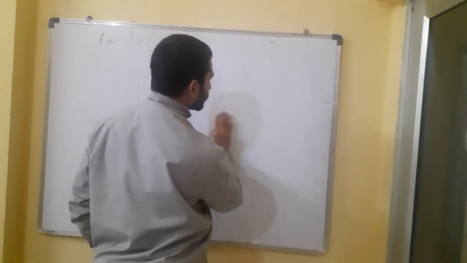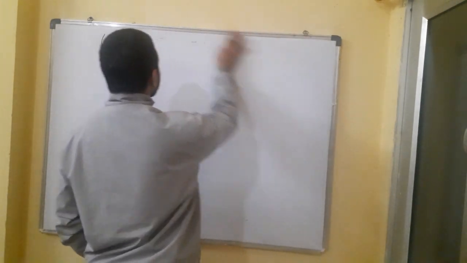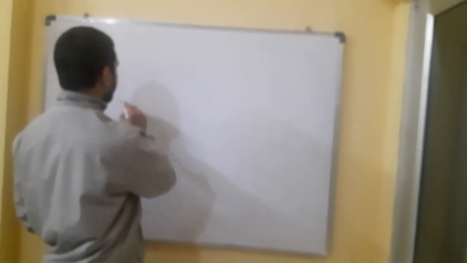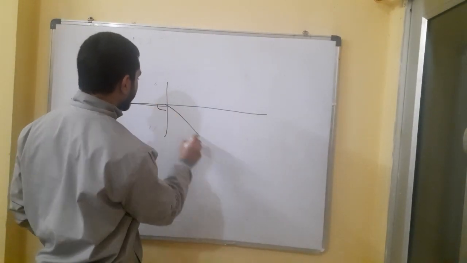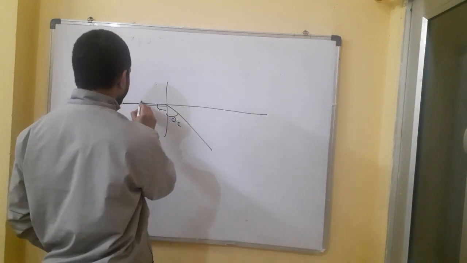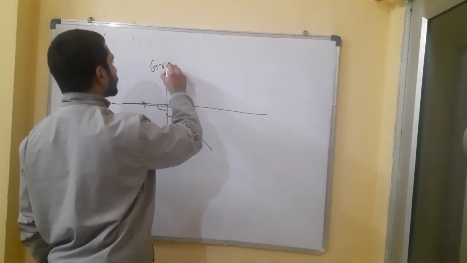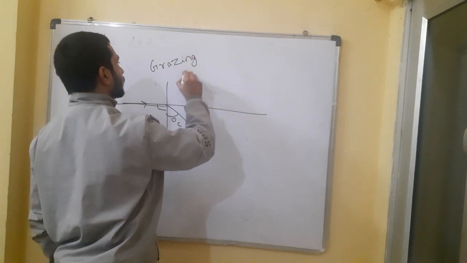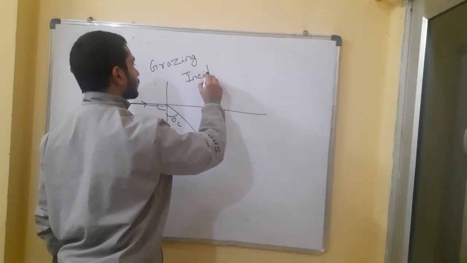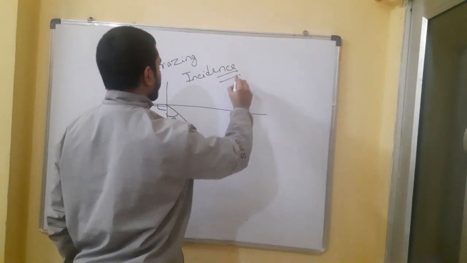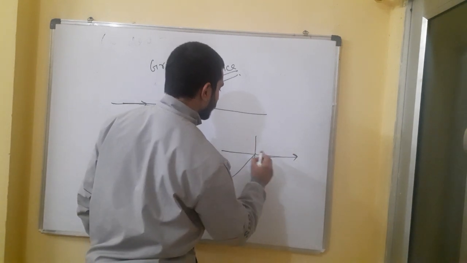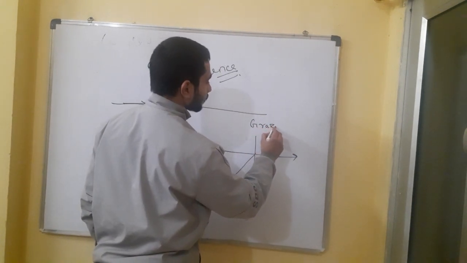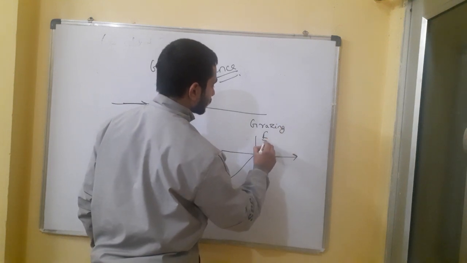These are the two cases we have to remember in total internal reflection. If a light ray is coming in at an angle of 90 degrees, it is called grazing incidence, and if the same ray is going out like this, it is called grazing emergence.